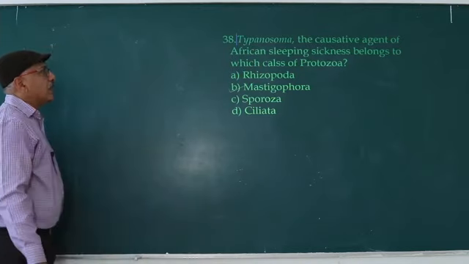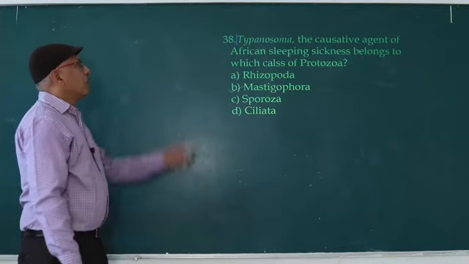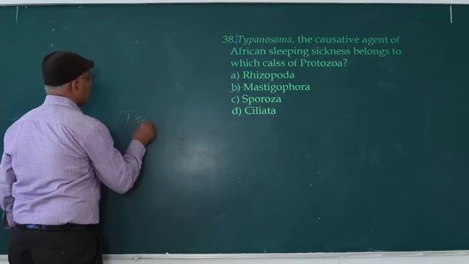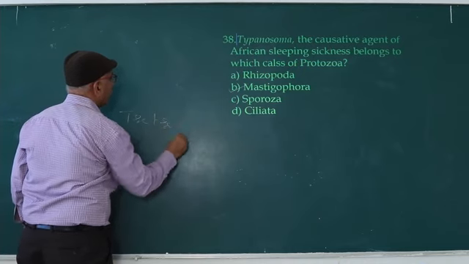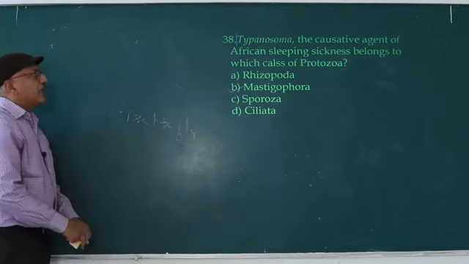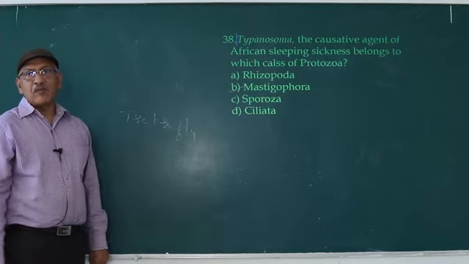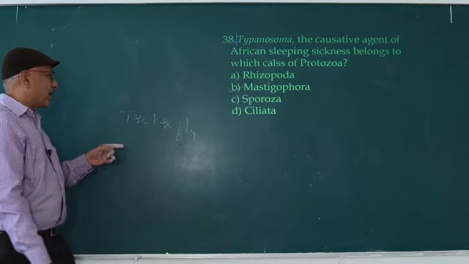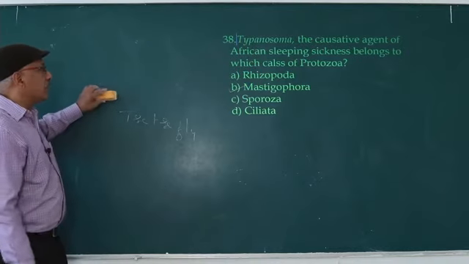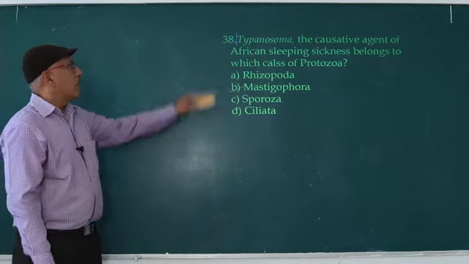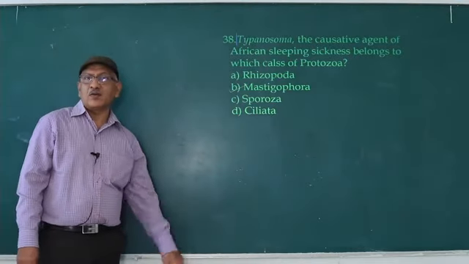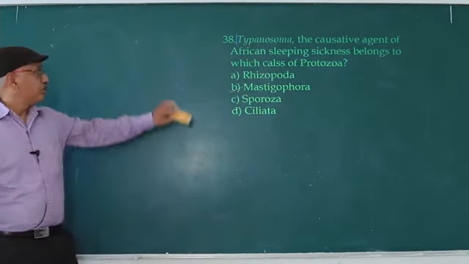The intermediate host of Trypanosoma is the tsetse fly. Man is the primary host. The tsetse fly is a blood sucking insect. It acts as an intermediate host. And Trypanosoma contains flagella, that's why it belongs to class Mastigophora.